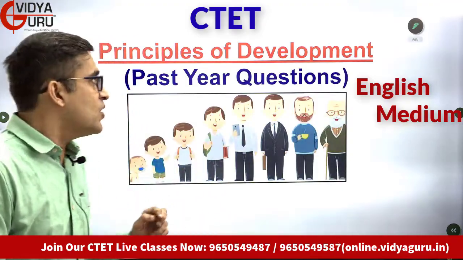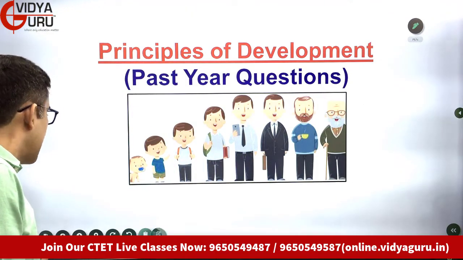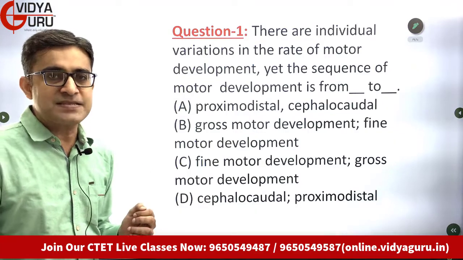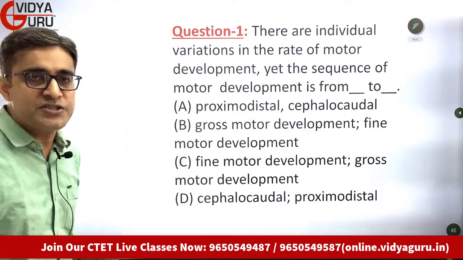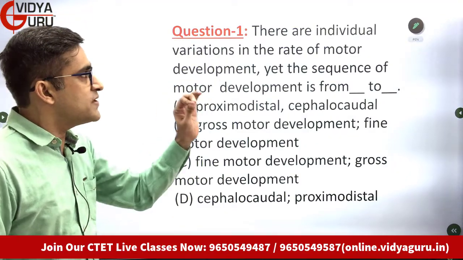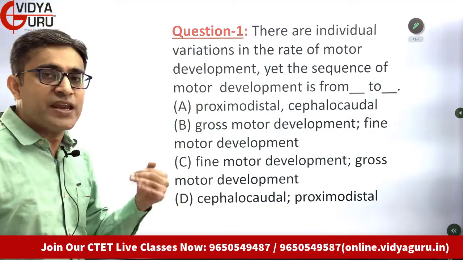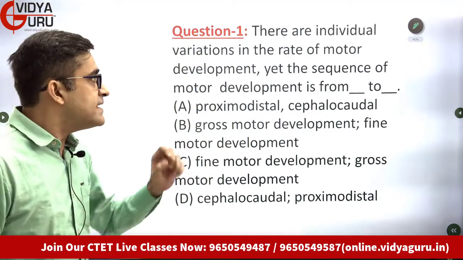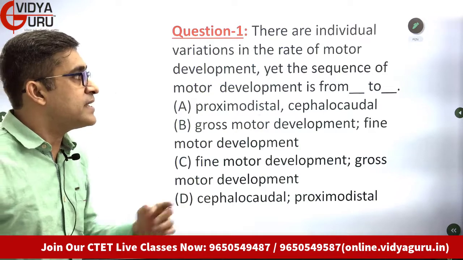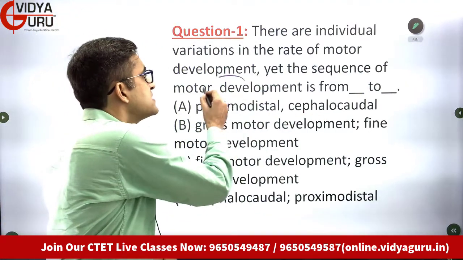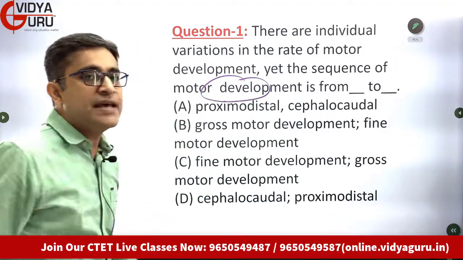So let's see what are the kind of questions that have been asked on principles of development in previous examinations. Let's read this question together. Students, the first question: there are individual variations in the rate of motor development, yet the sequence of motor development is from dash to dash. It is talking about the sequence of motor development.